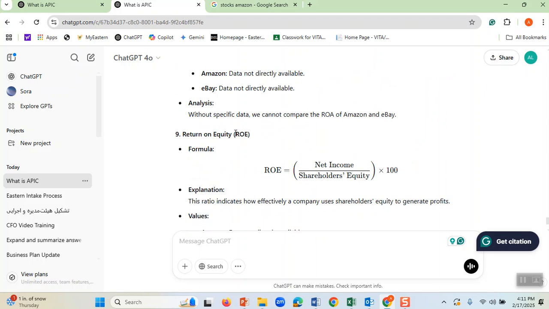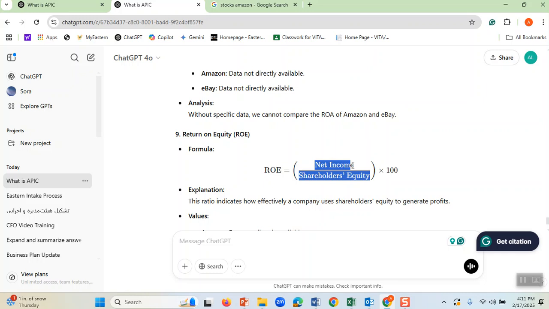Now we go to ROE, return on equity. When it says equity, it means we have to have equity at the bottom. Therefore, shareholders' equity, we know what it is. Do you all remember in the first formula, assets equal liability plus shareholders' equity? We already have all of this. We can easily calculate it ourselves. We don't even need ChatGPT to do it for us.